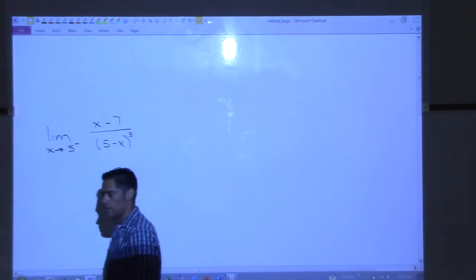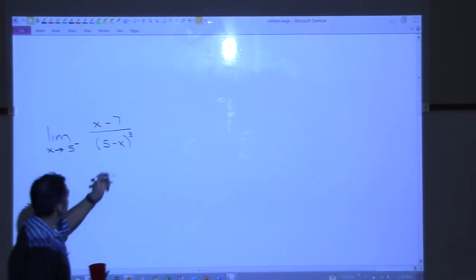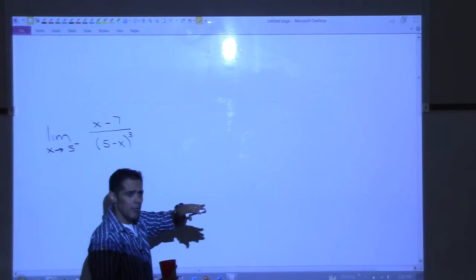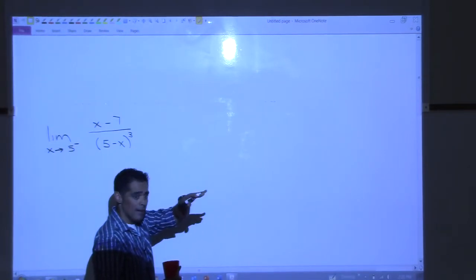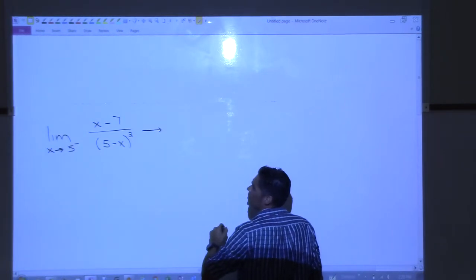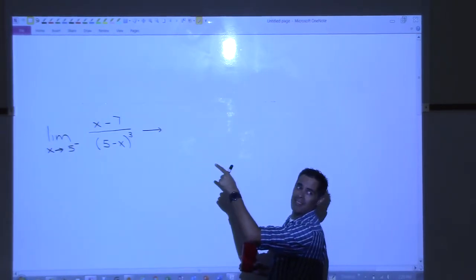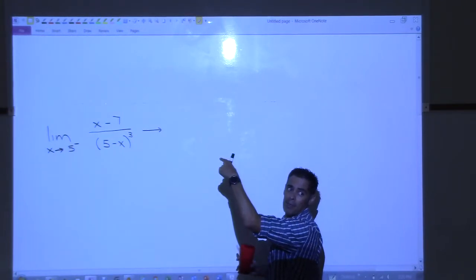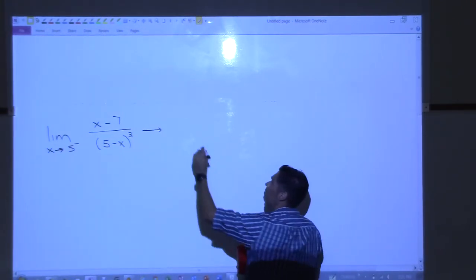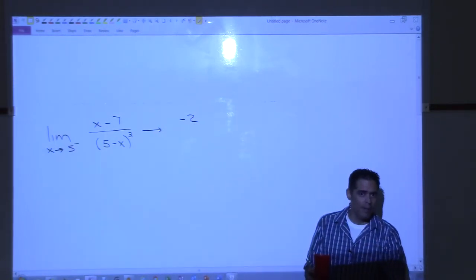Ronnie. Where's Ronnie? Ronnie, where's the numerator headed? So we're just checking, right? We're just going to plug in. What are we plugging in? 5, right? So we're going to plug in 5. Where's the numerator headed? The top, on the top. -2, okay. Which happens to be a fixed negative number, right?